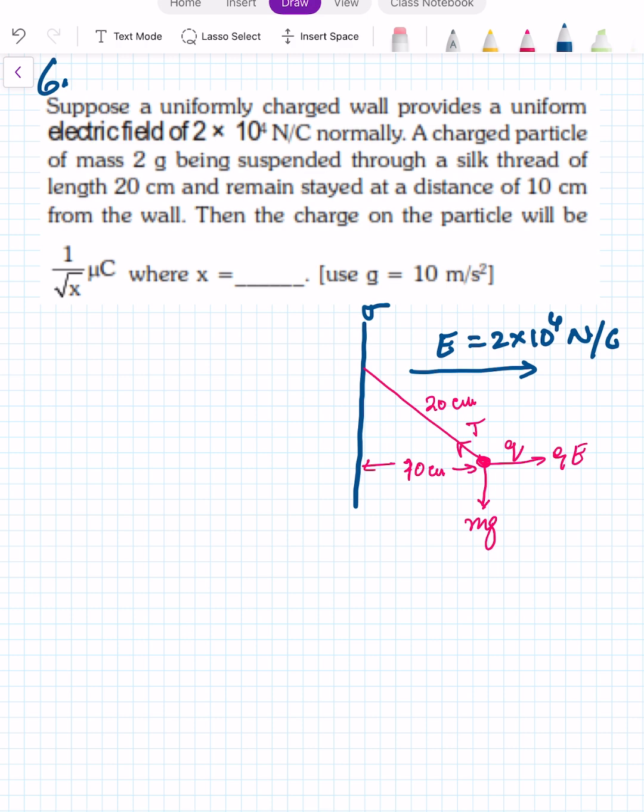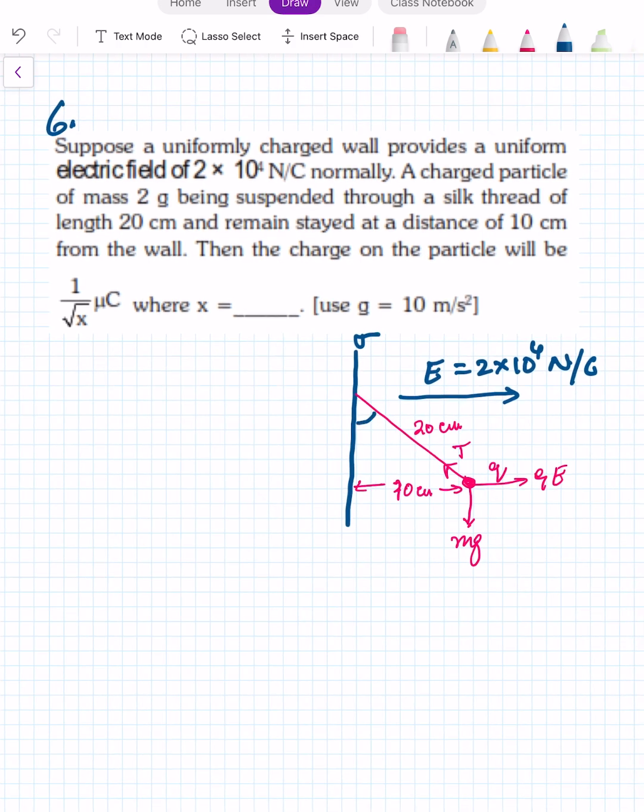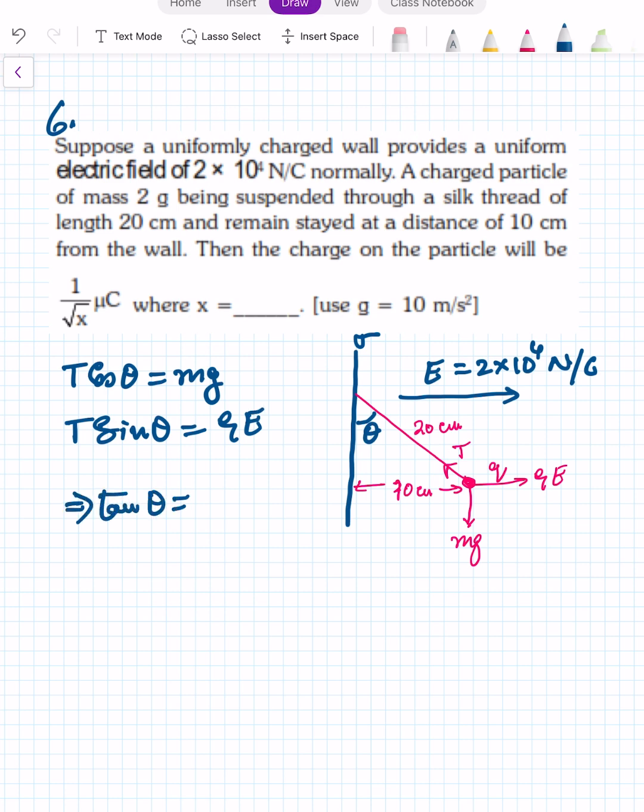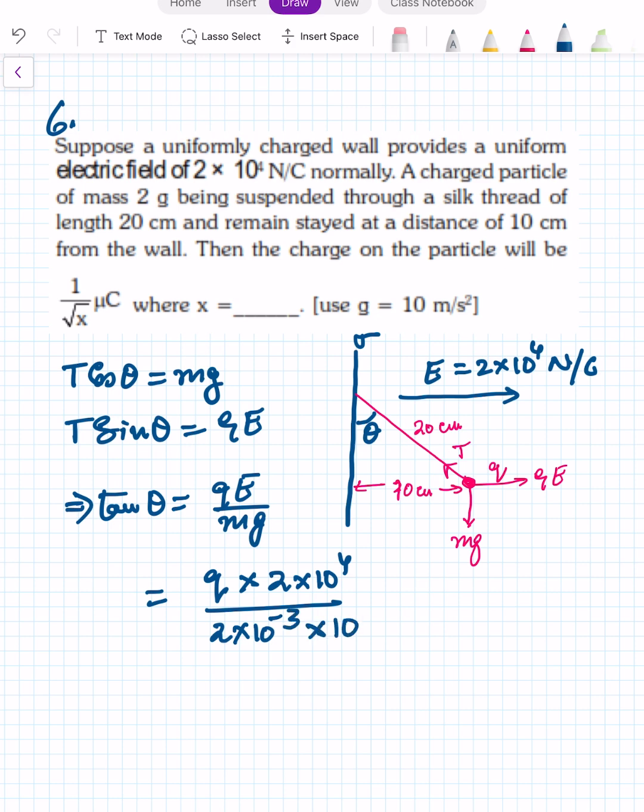So you can write the equation. It is in equilibrium. Say this angle is theta. Then T cos theta is equal to mg and T sin theta is equal to QE. So you will get tan theta is equal to QE by mg. Now Q we have to find, E is given 2 into 10 power 4, m is given 2 gram, 2 into 10 power minus 3, g is given 10, right?